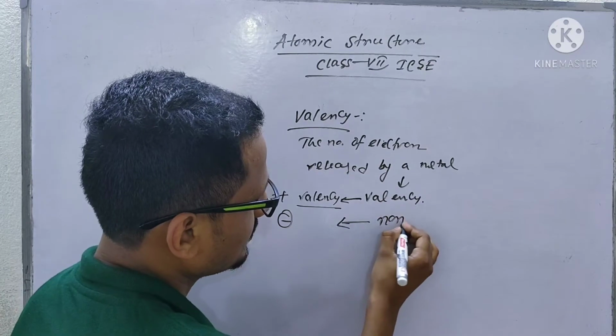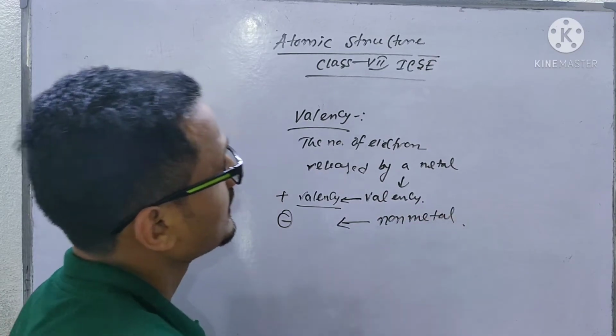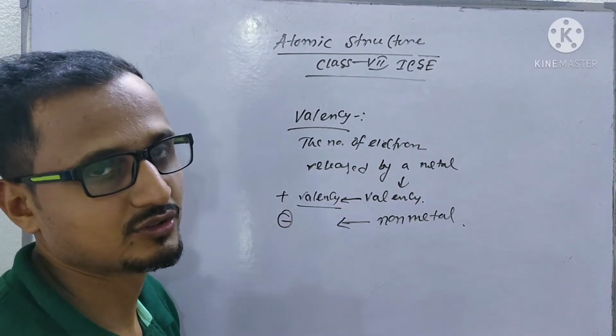Non-metals show negative valency because a non-metal will accept electrons to get stable.